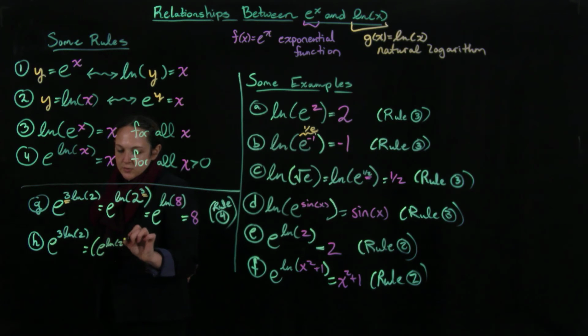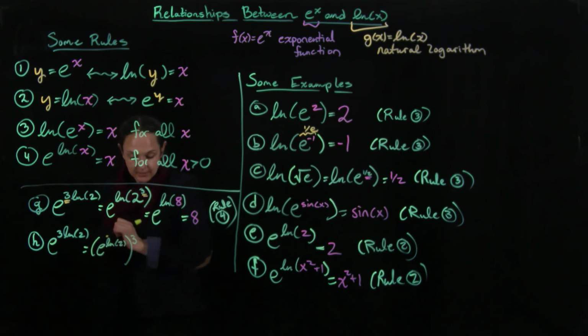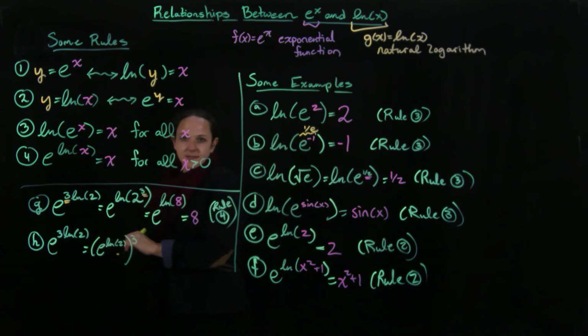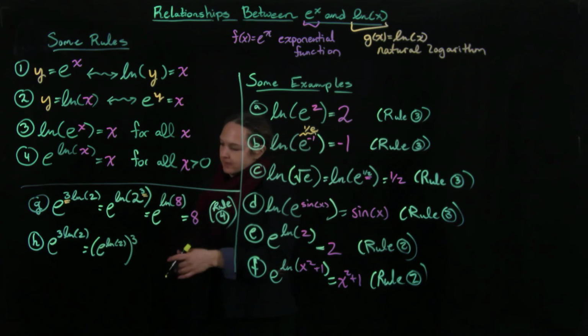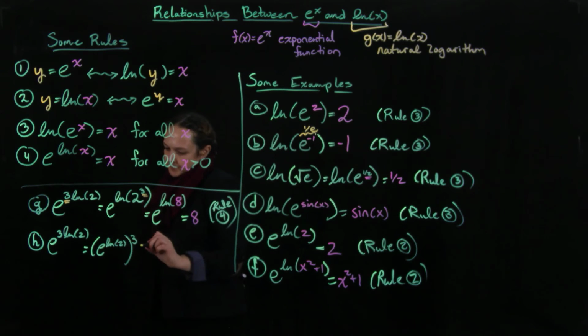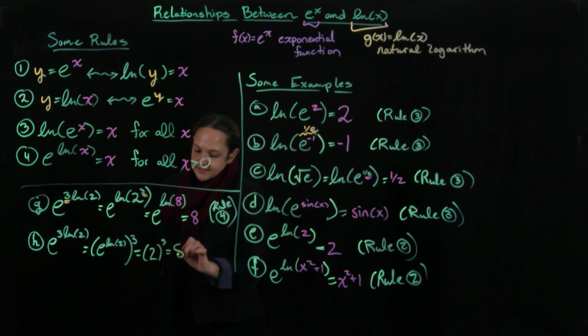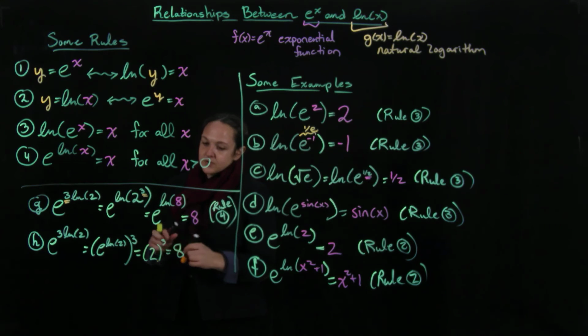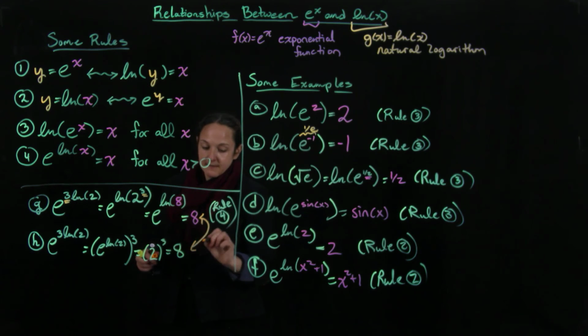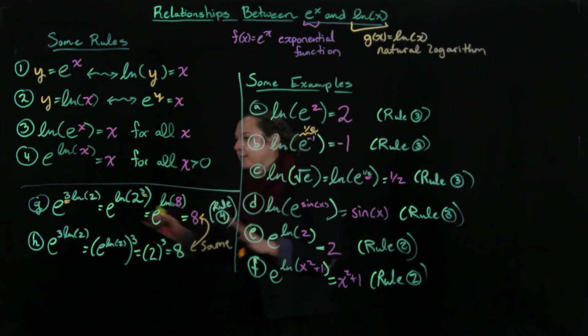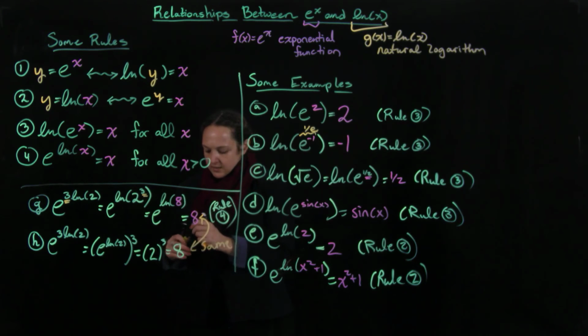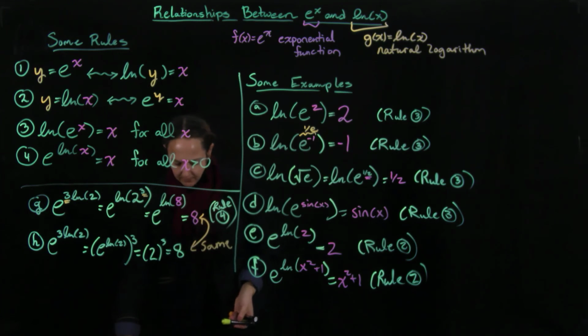So if I took ln of 2, and then I cubed it, we can do that when we have a product in the power. It doesn't have to be the exponential function. We can do that for any power like that. When we have a product, it turns into an exponent. And then this inside of here is going to be 2 cubed, which is 8. And so it's really noteworthy that these are the same. We're just emphasizing that mathematics is consistent. I can use different rules and orders of doing things, and as long as they're both allowed, they're going to give me the same output.